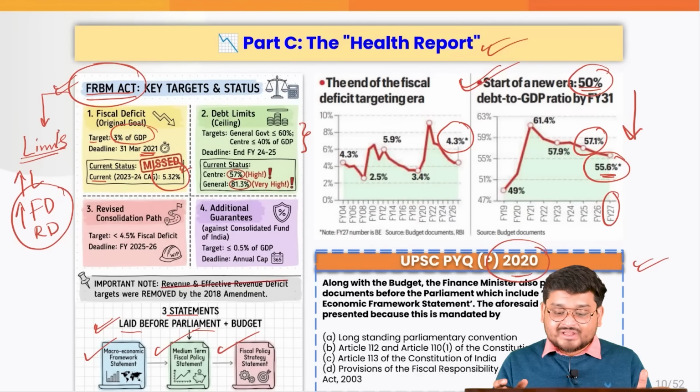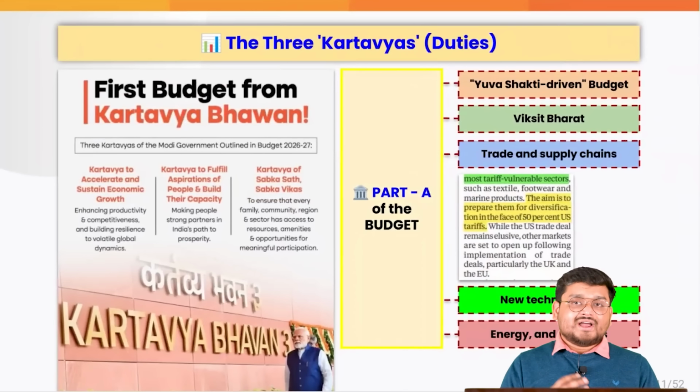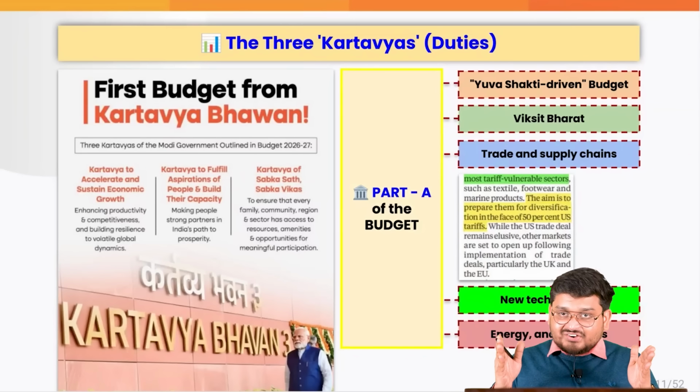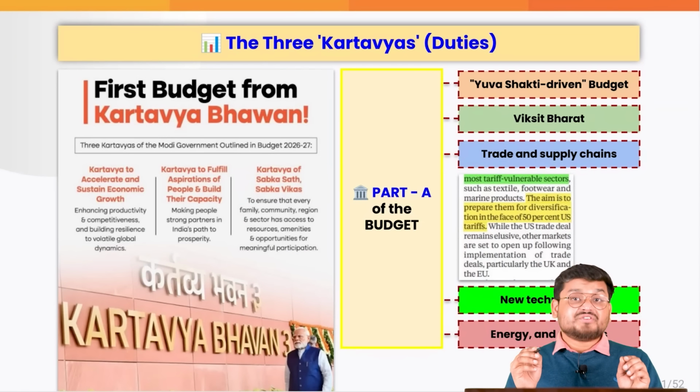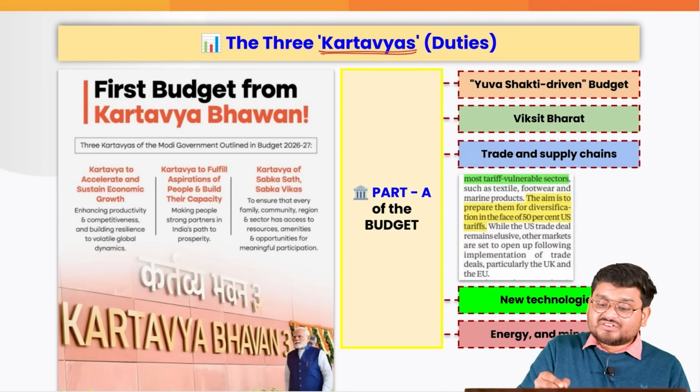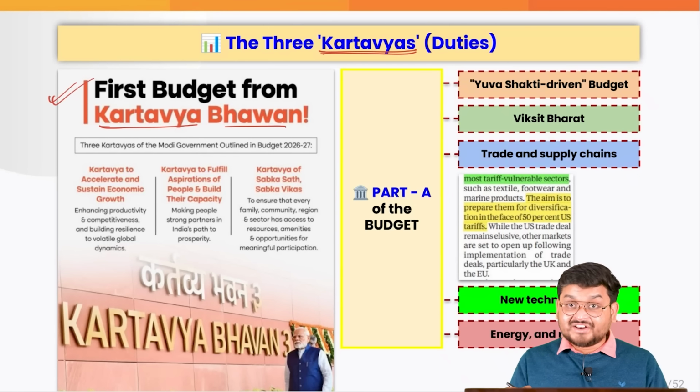Now, when we talk about the budget finally, there are three kartavyas, or duties, that the government of India is trying to focus on. Firstly, why kartavyas? Because it was actually the very first budget that we released from the Kartavya Bhavan.